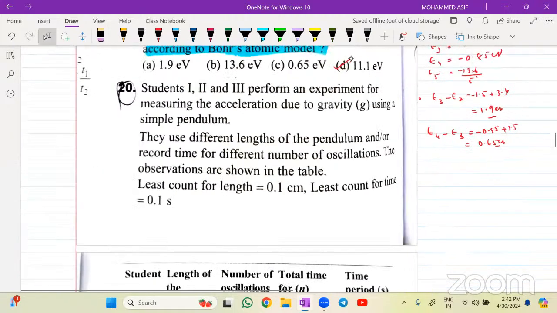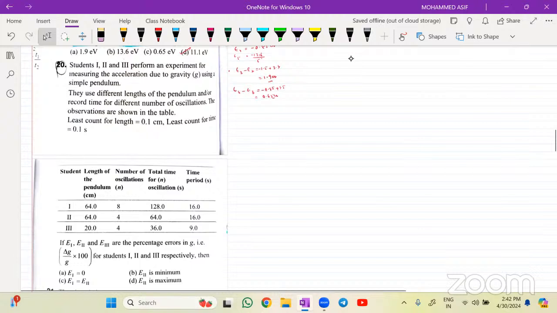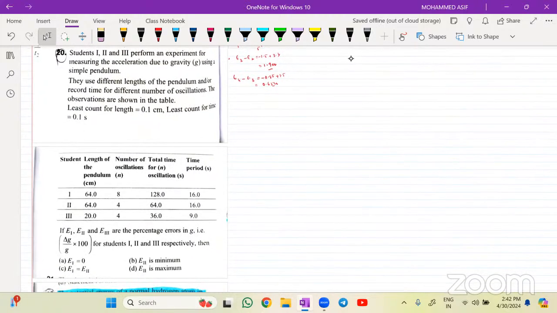क्वेश्चन नंबर 20 देखो। 20 का थोड़ा क्वेश्चन बड़ा है इसलिए हमें जरा छोटा करना पड़ रहा, देख लो। Student 1, student 2, student 3 perform an experiment for measuring the acceleration due to gravity using the simple pendulum. They use the different length of the pendulums to record the time for different number of oscillations. The observations are shown in the table. Least count for the length is 0.1 centimeter. Least count for the time is 0.1 seconds.